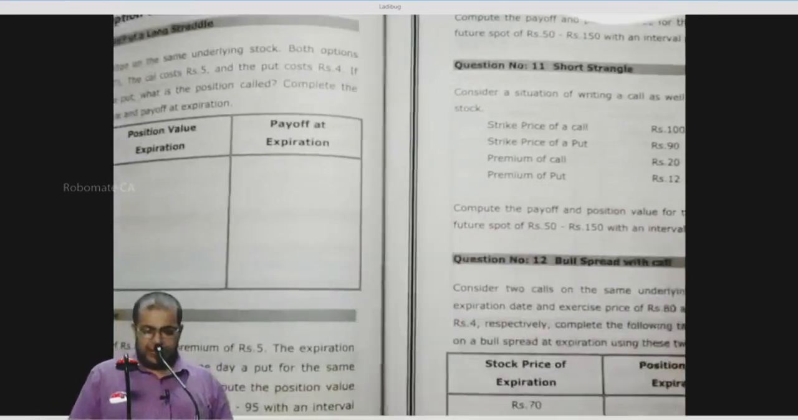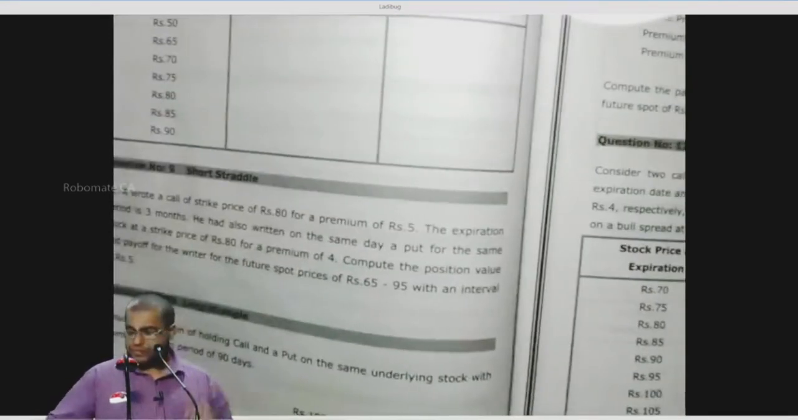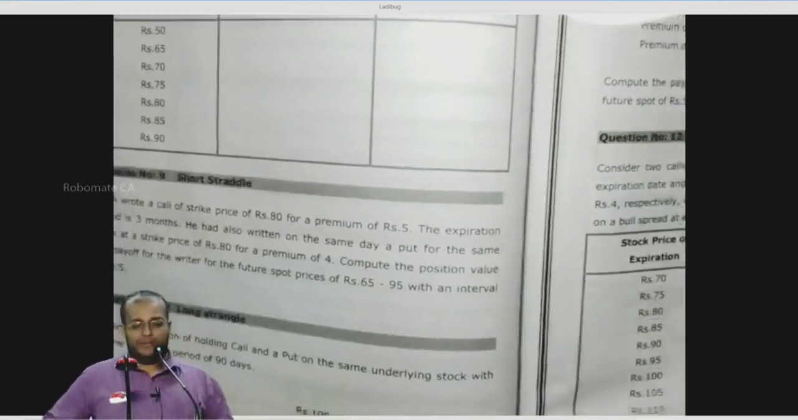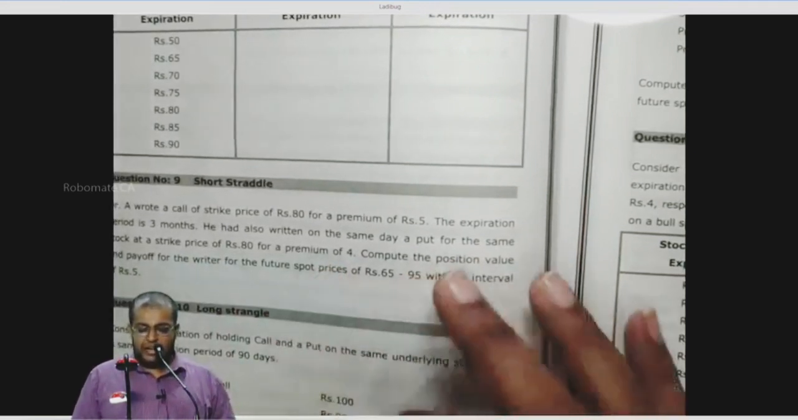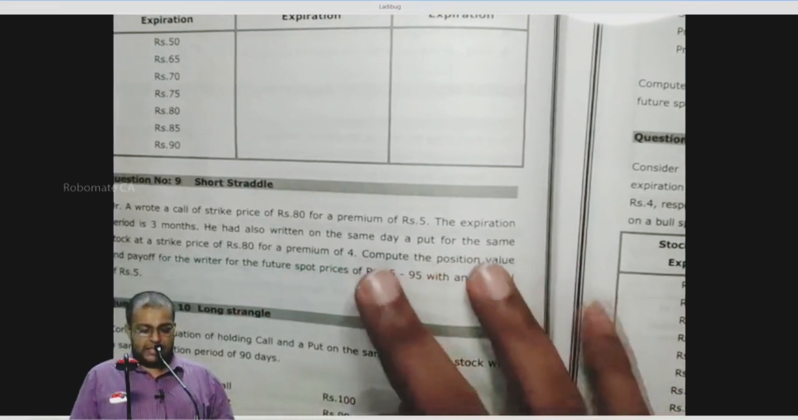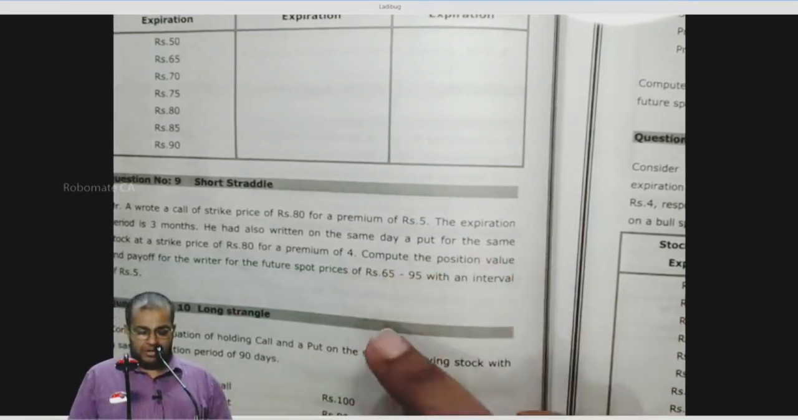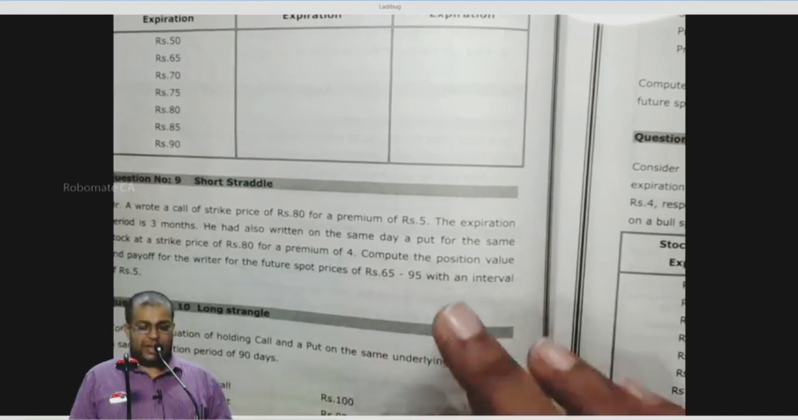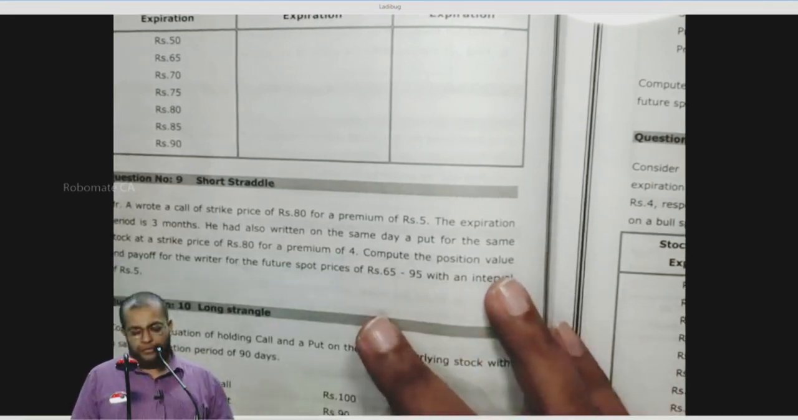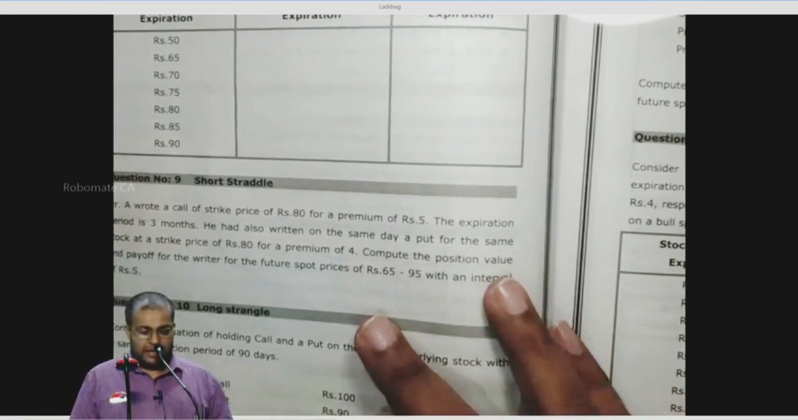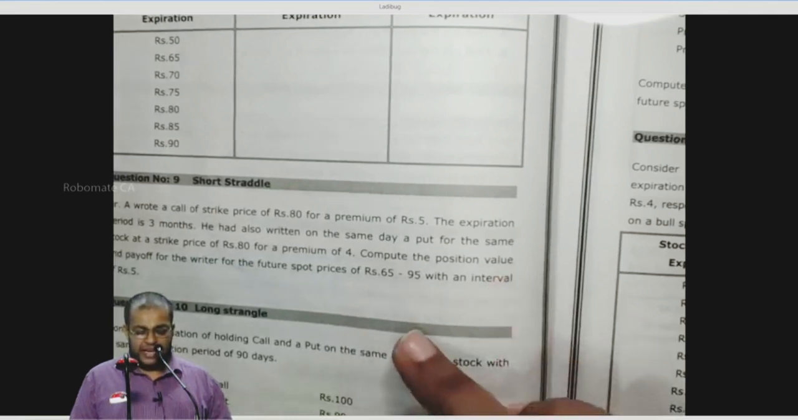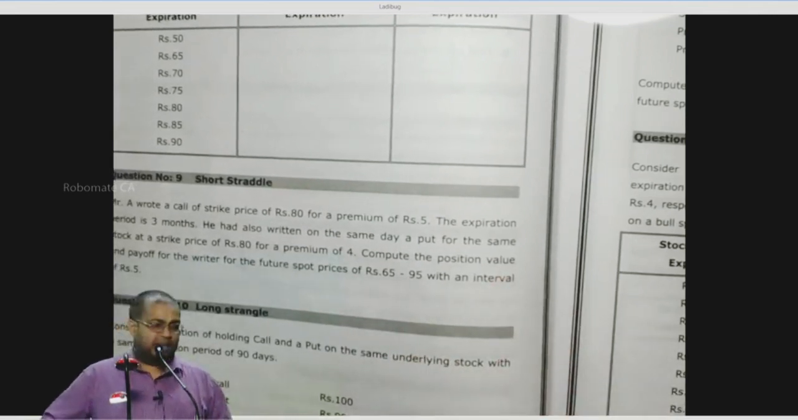Now, take question number 9. Mr. A wrote a call of a strike price of 80 for a premium of 5, expiration period of 3 months. He also has written on the same day a put for the same stock at a strike price of 80 for a premium of 4. Compute the position value and pay off for the writer for the future spot price between 65 and 95 with an interval of 5. Can we start or not?